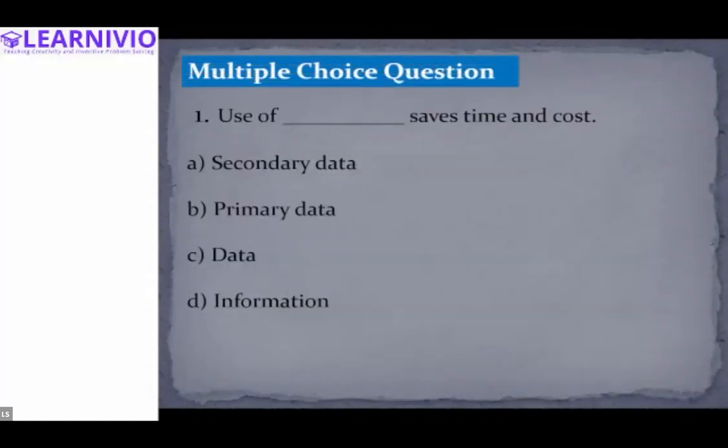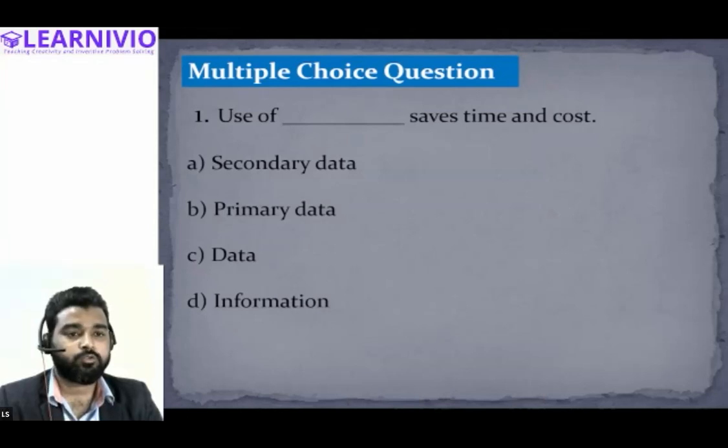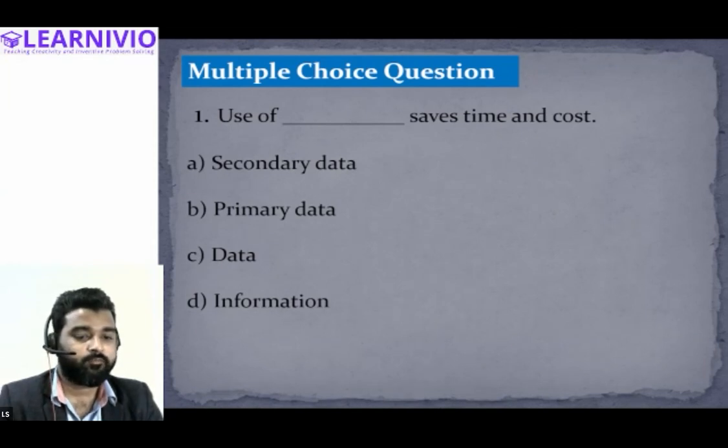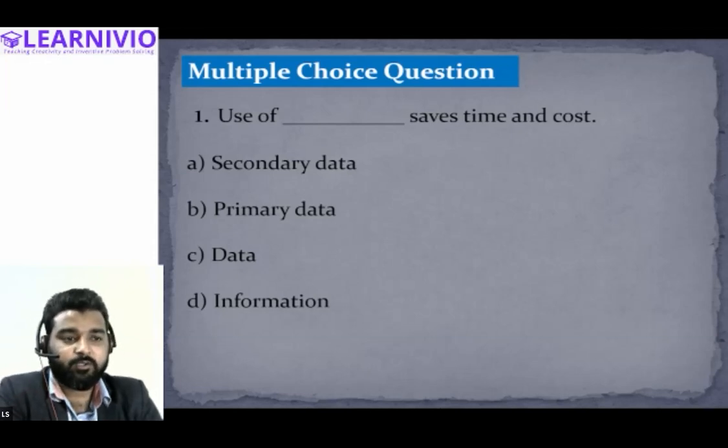All right, everyone. So this is the first question. Read it and tell me the correct answer. Use of dash saves time and cost. Only that student will answer whom I ask. Just a minute. So use of dash saves time and cost. P, tell me the correct answer of this question: secondary data, primary data, or information. Sir, primary data. Primary data saves time.